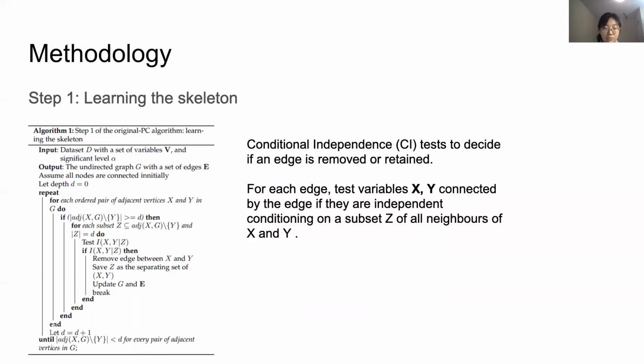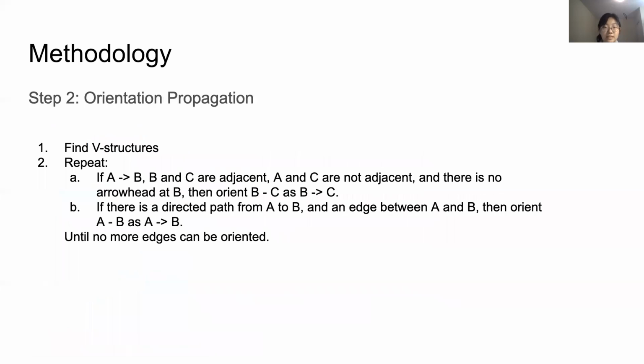At the first level, all pairs are tested conditioning on the empty set, and the size of the conditioning set is progressively increased each iteration. Next, we do the orientation propagation. We first find the V-structures and iteratively check if more edges can be oriented.